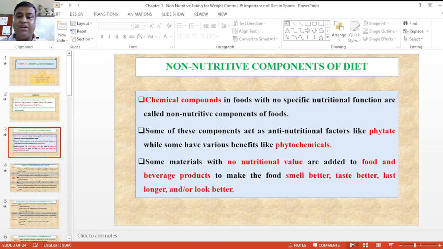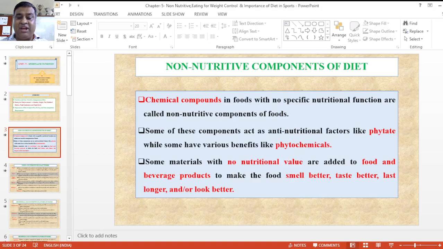Now, what are the non-nutritive components? In my previous video, I already discussed nutritive components. Now we'll discuss the non-nutritive components of diets. Non-nutritive components are chemical compounds in your diet, or food, which have no nutritional functional value. These include anti-nutritional factors like phytates, and while some have various benefits, they are called phytochemicals.